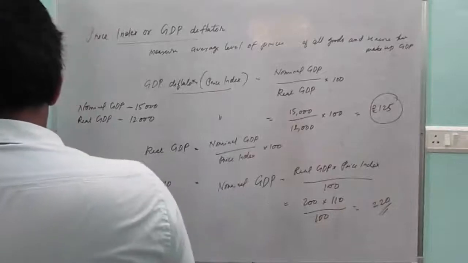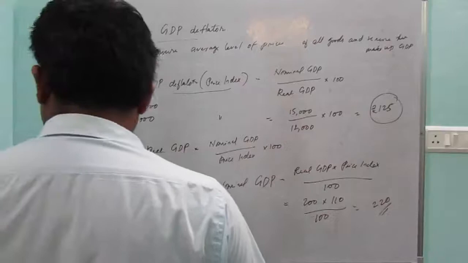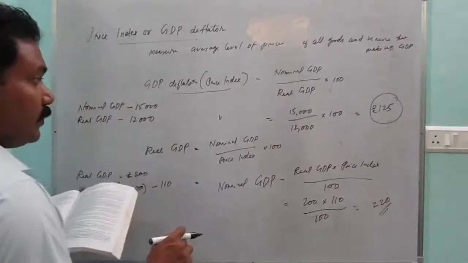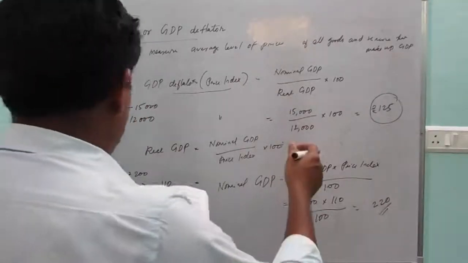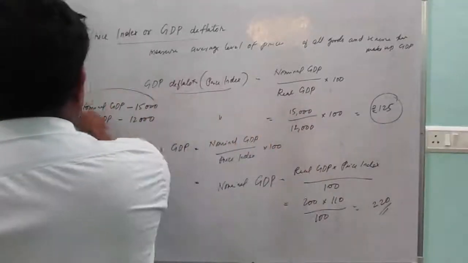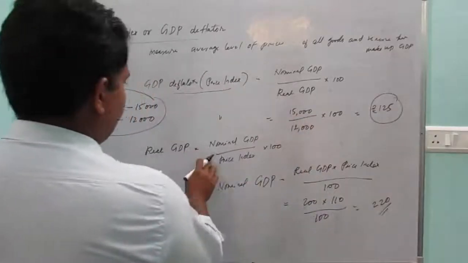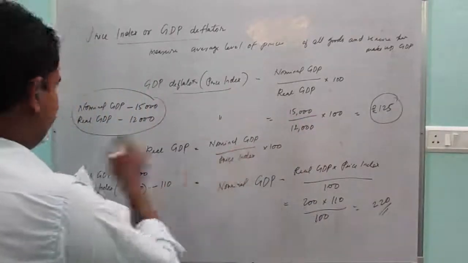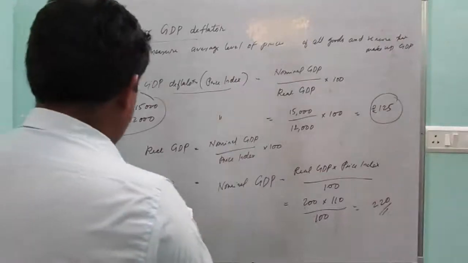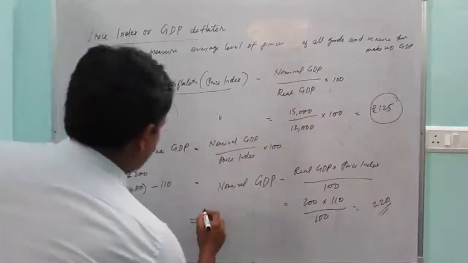Then we will find real GDP in the other numerical. Real GDP means nominal GDP upon price index into 100. Nominal GDP here is 15,000.